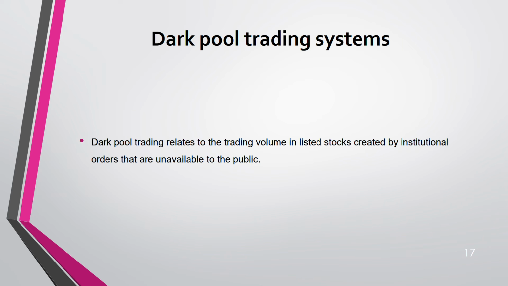Dark pool trading relates to the trading volume in listed stocks, the same as how you normally trade, created by institutional orders that are unavailable to the public. The only difference is dark. Dark means it is not available to the public. They trade in volumes, but it's hidden.